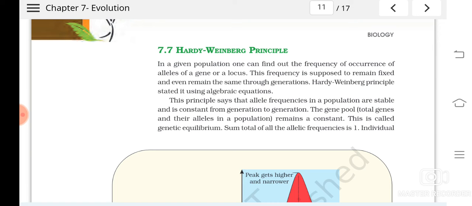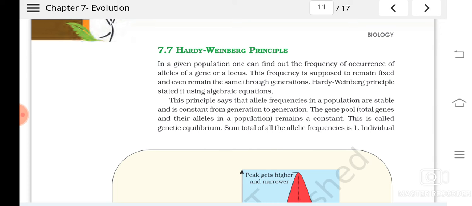So the Hardy-Weinberg principle is applied to an isolated, ideal population. Understood? And what is the definition? The principle says that allele frequencies in a population are stable and constant from generation to generation.